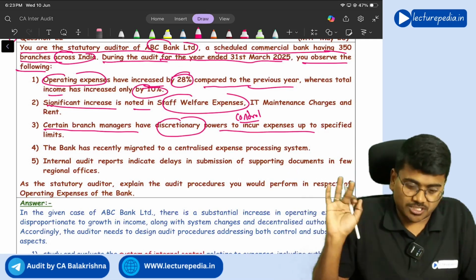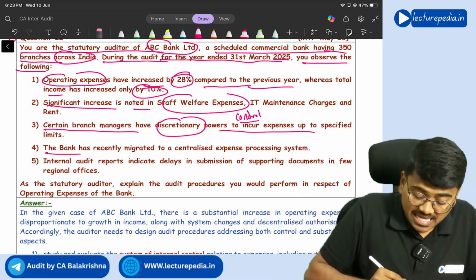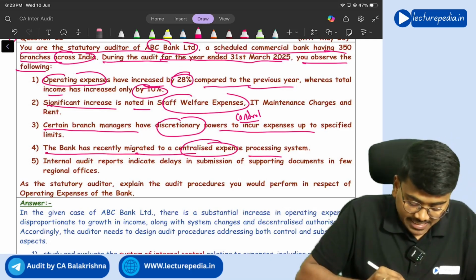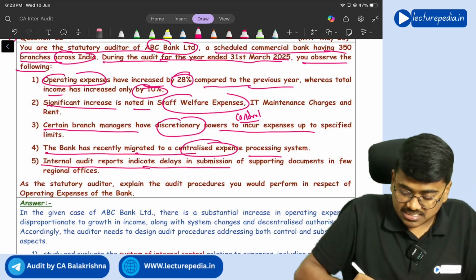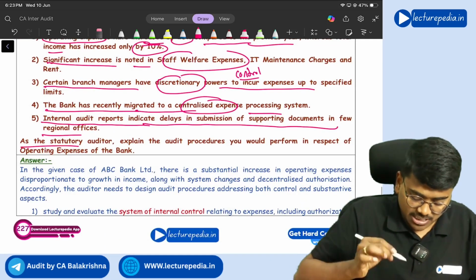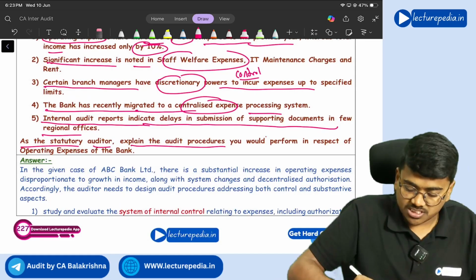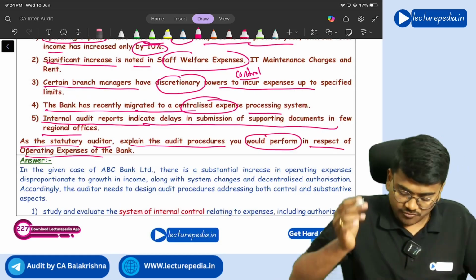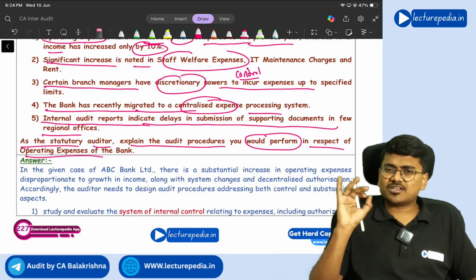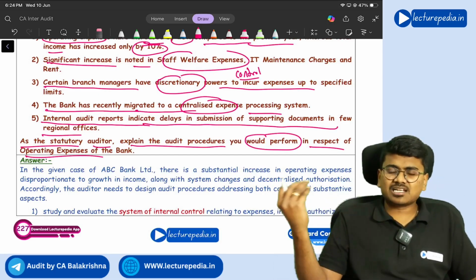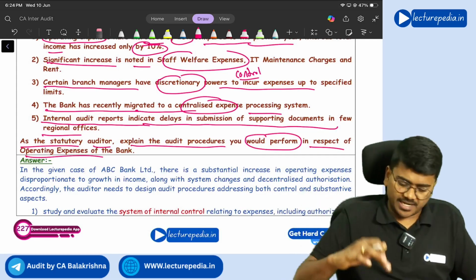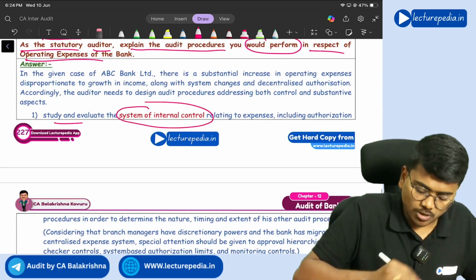Next, bank has recently migrated to centralized expense processing system. Internal audit reports indicate delays in submission of supporting documents in few regional offices. As a statutory auditor, explain the audit procedures you would perform in respect of operating expenses. See, with respect to operating expenses, you will first of all check what are the internal controls that have been established in the bank in the area of operating expenses. So study and evaluate system of internal control.